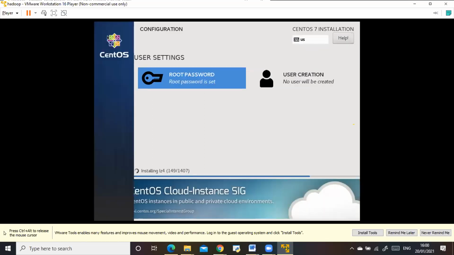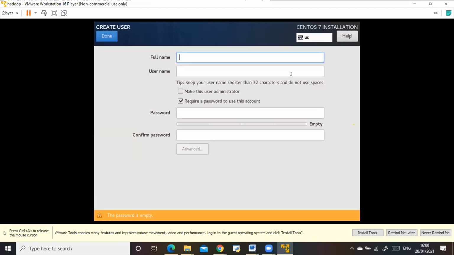Then user creation is there. Click on that user creation, just beside the root password. Give any username you wish, and we will be using this particular username only. You might want to give a different name, Shruti, because the host name is also Shruti, so you'll get confused.